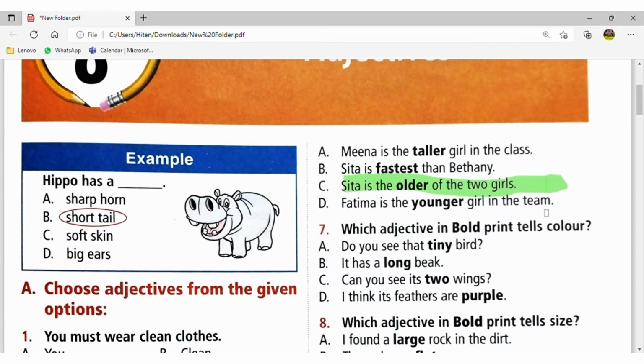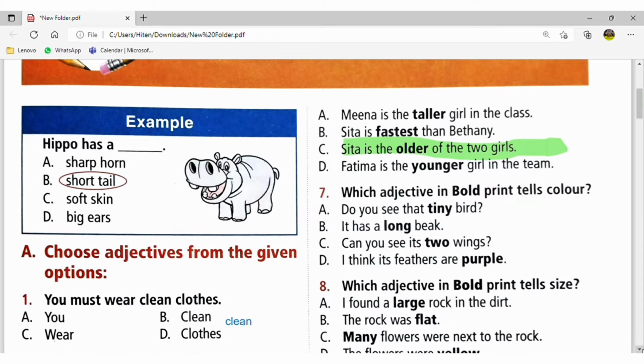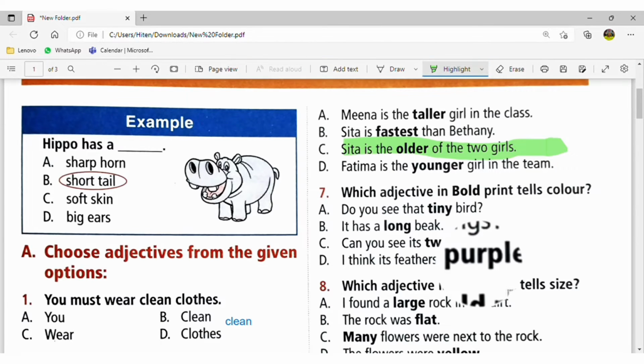So Fatima is the youngest amongst all. So here it is EST. Okay. Now move to the question: which adjective in bold print tells color? So here the color is purple. I think its feathers are purple. So this is the